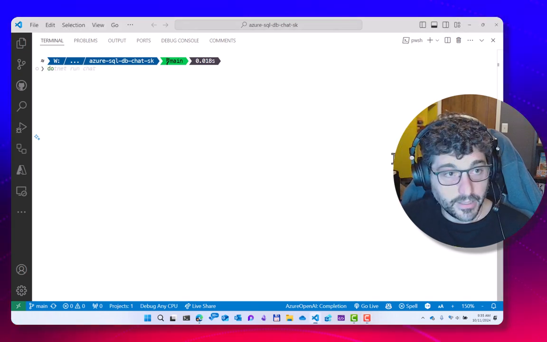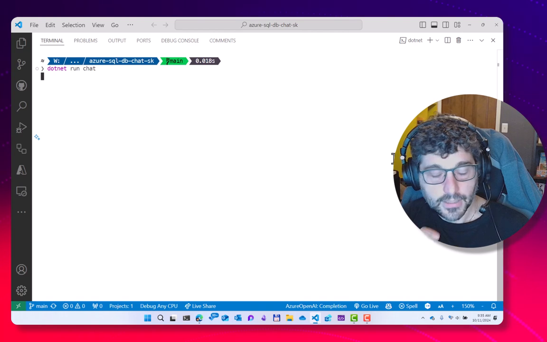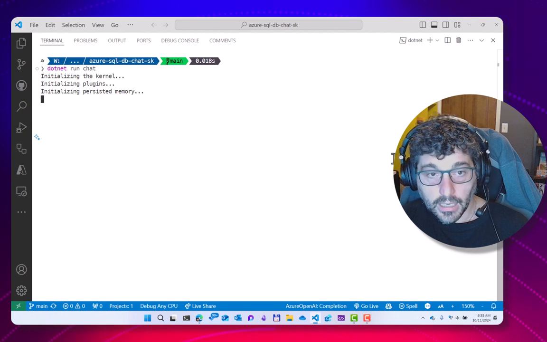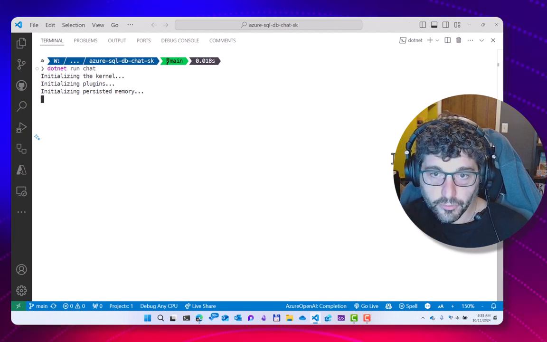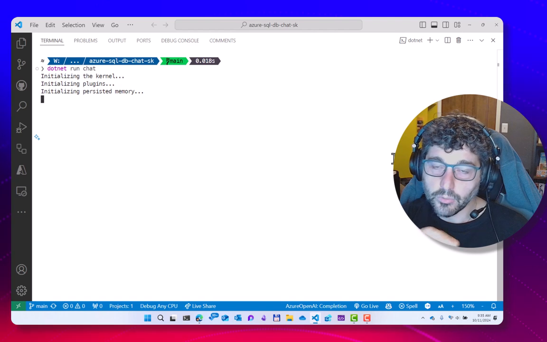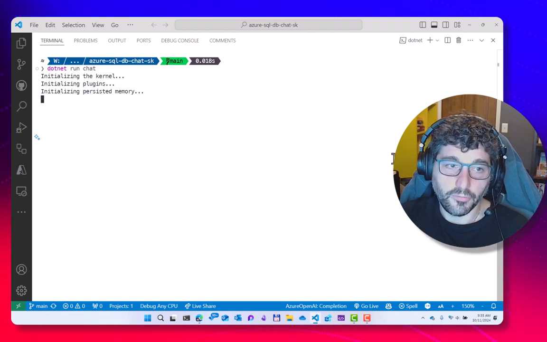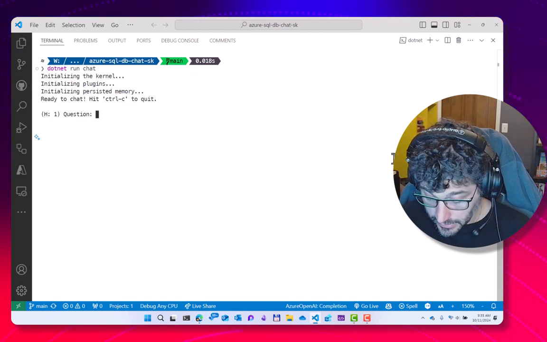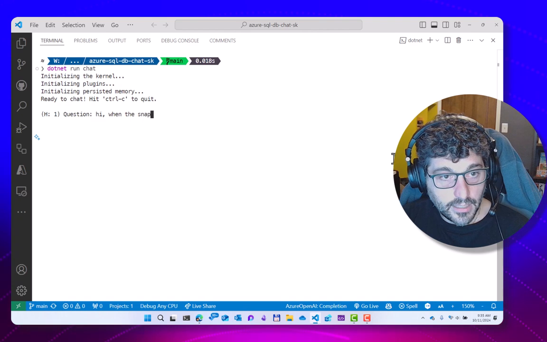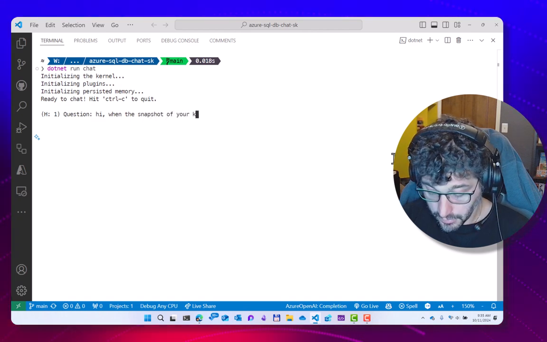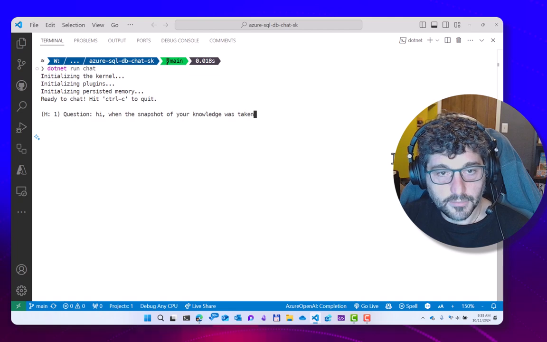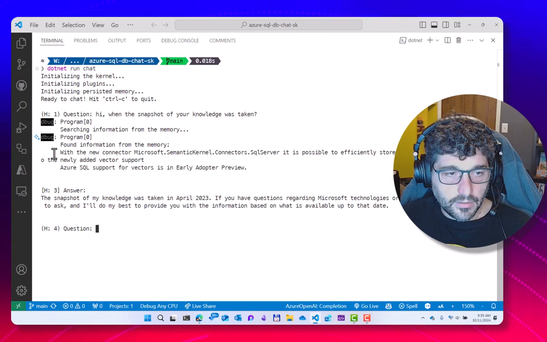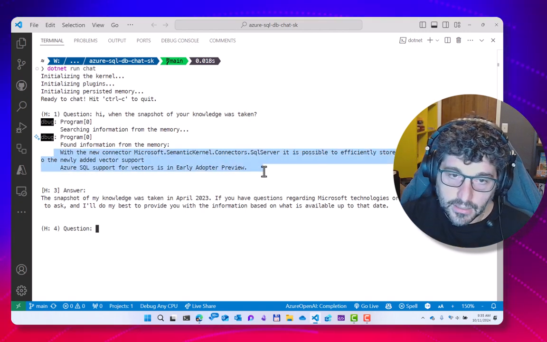Let's start the application just by doing dotnet run chat. Then the bot will start and connect to the LLM. I'm injecting some memories because there is information that I want this bot to have that was not available when the snapshot of the knowledge of this bot was taken. And actually, let's ask it when the snapshot was taken. Hi, when was the snapshot of your knowledge taken? And I think it's April 2023.